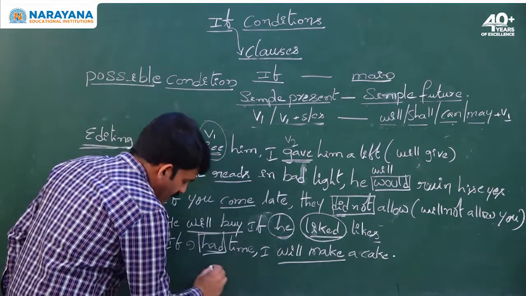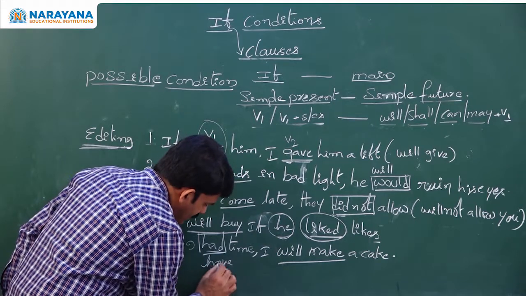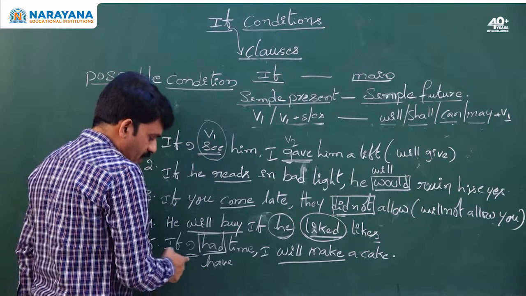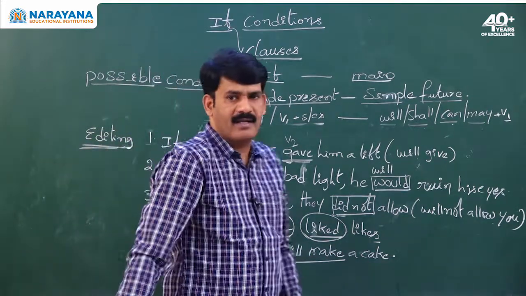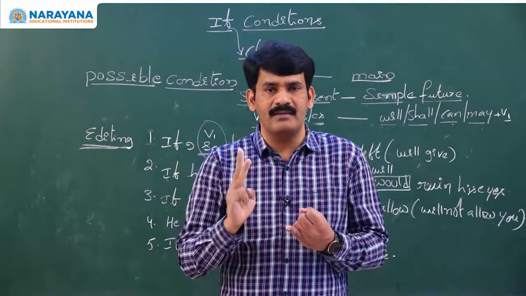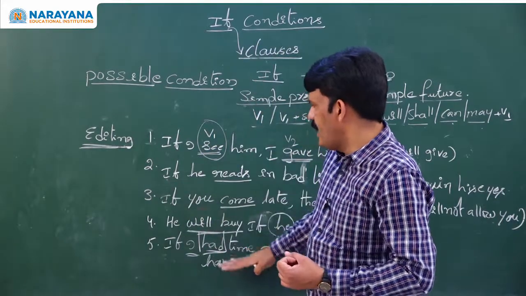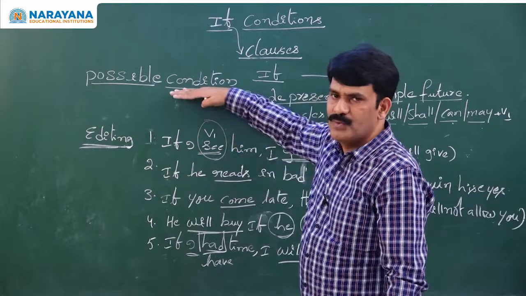The present form of had is have, because the subject is first person singular. That is the reason why we are using have. If I have time, I will make a cake. My dear students, as I already mentioned, you need to understand three dimensions while learning the topic. This is the third dimension, that is called the editing part. How to do editing with a possible condition.